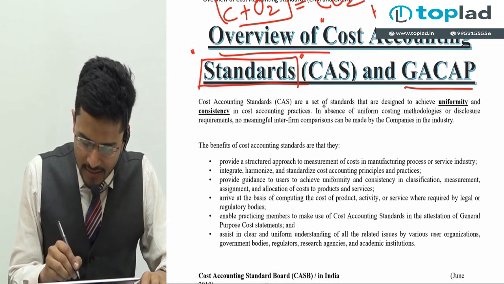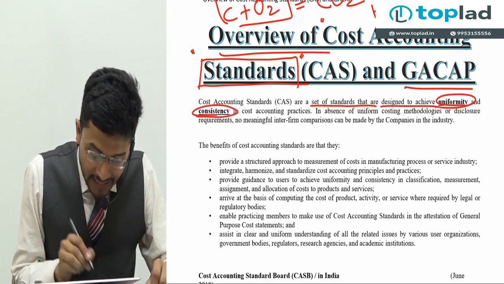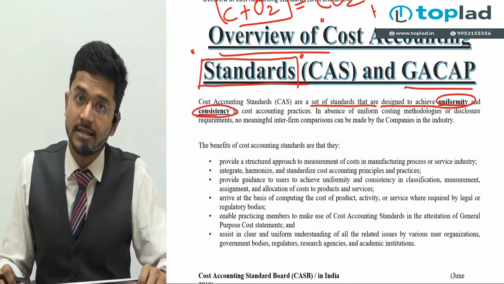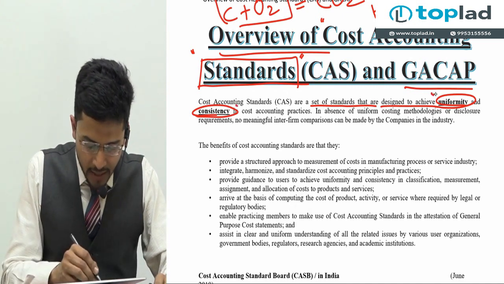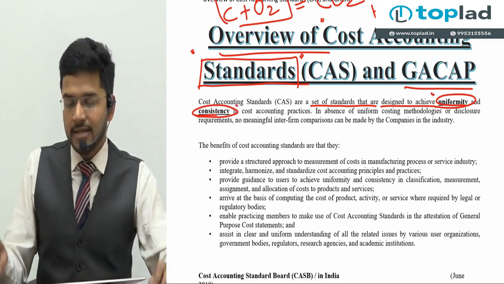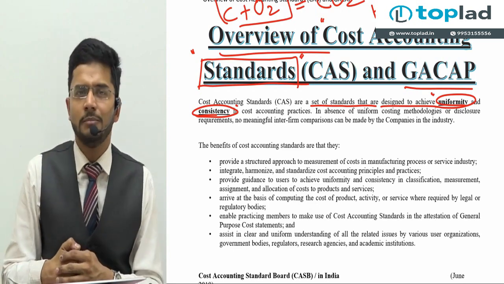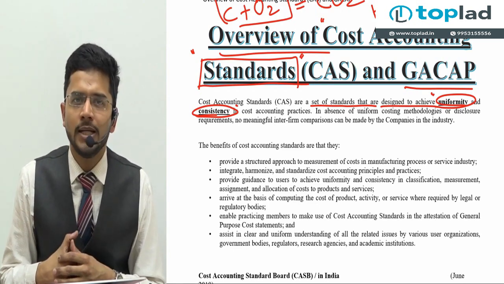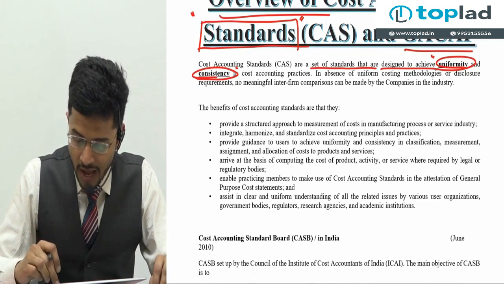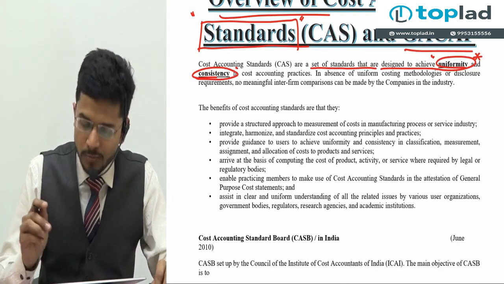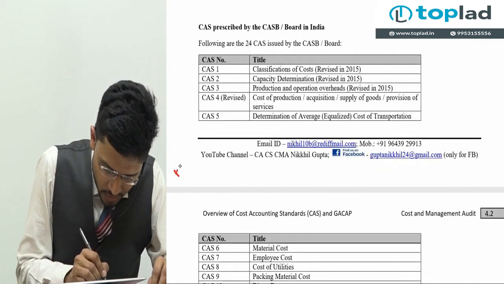So cost accounting standards are a set of standards that are designed to achieve uniformity and consistency in the cost accounting practices. Now the objective of cost accounting standards is to maintain uniformity and consistency. Now guys, let me ask you whether these two words have a similar meaning or different meaning. Words are uniformity and consistency. Both of them do have a different meaning. So just put a star on the word uniformity and just define this word.